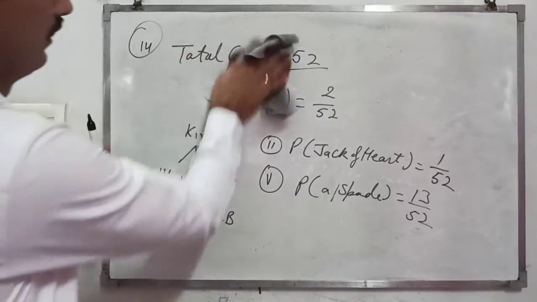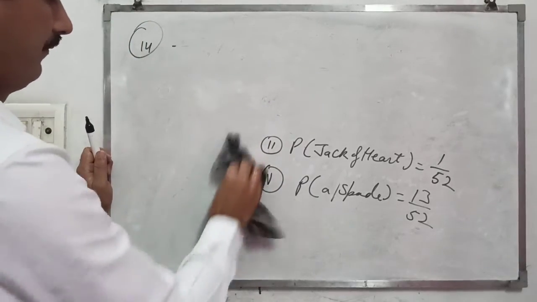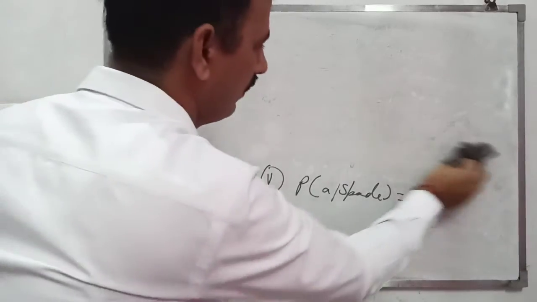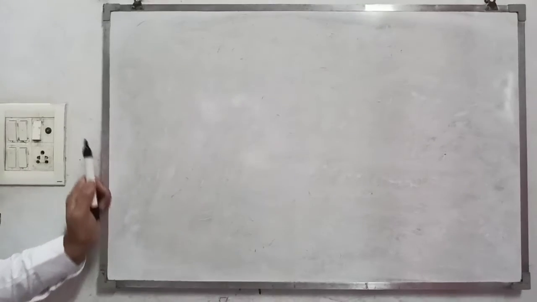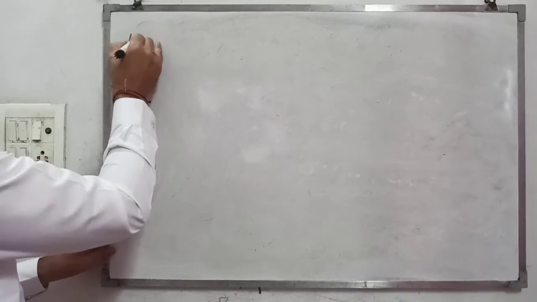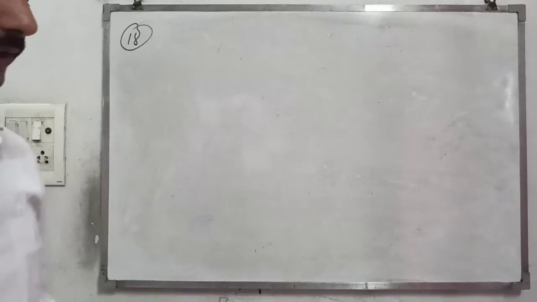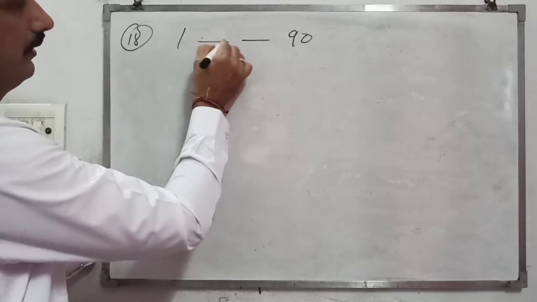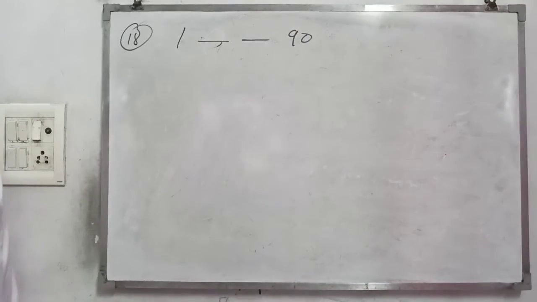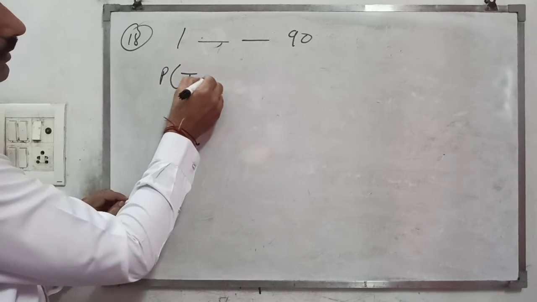Next question is question number 18. A box containing 90 discs which having numbers 1 to 90. That is, discs are there from 1 to 90. Randomly one is drawn, find the probability of a 2-digit number.